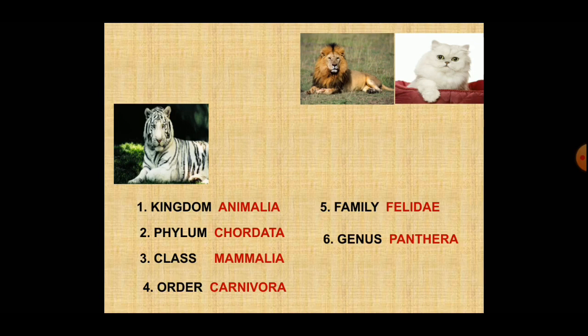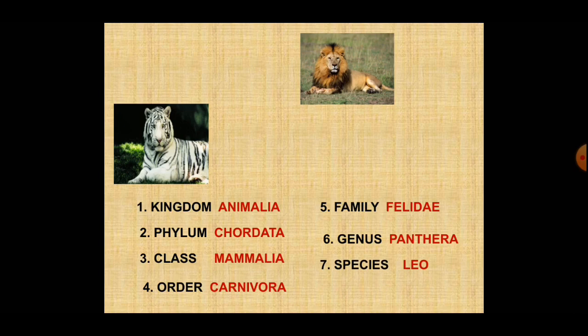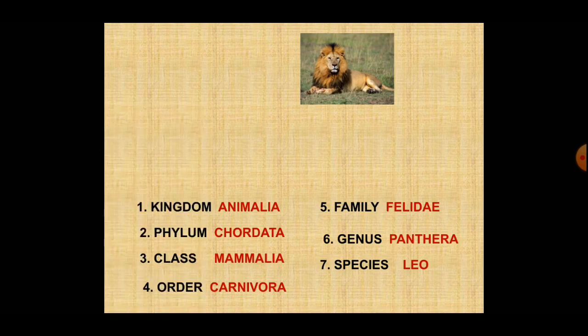Genus Panthera. Out of these 3 animals, the cat doesn't belong to genus Panthera, while the tiger and the lion belong to the same genus. So, the cat should be removed. Now the species leo is the lion, but it is not the tiger.